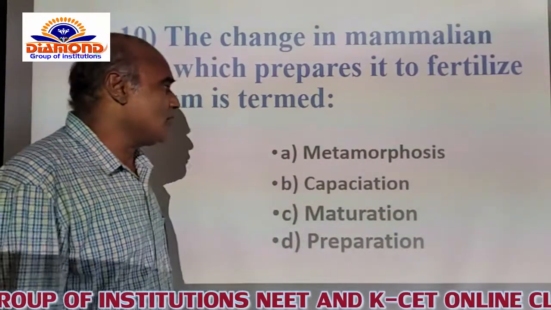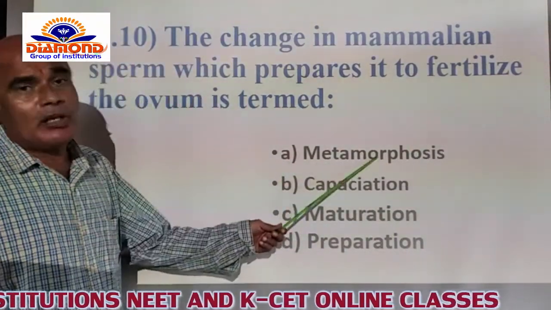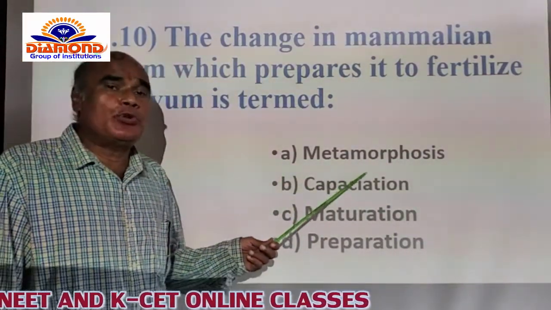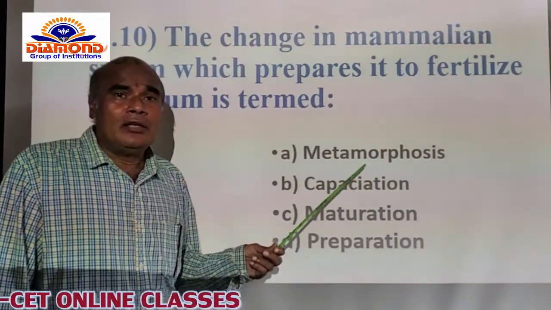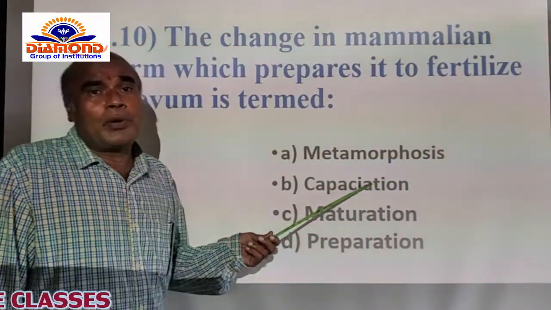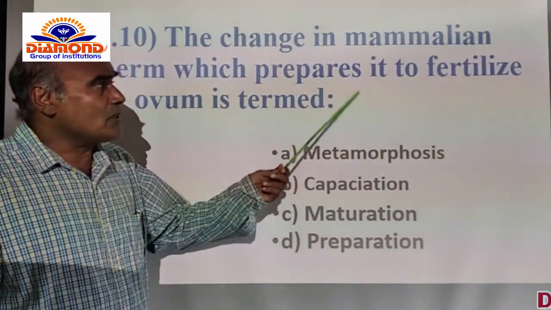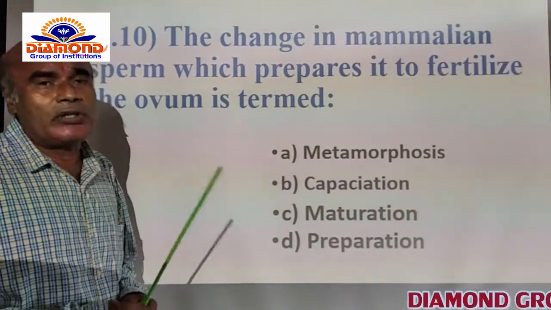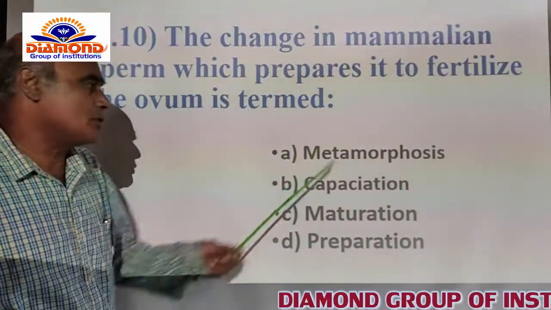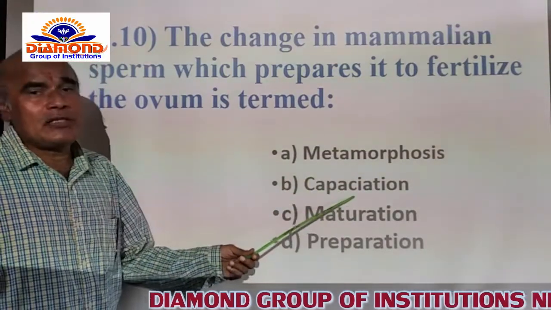Now the options are given like this. Option A is metamorphosis. You know that metamorphosis is one kind of developmental process. So that's why metamorphosis is the name of a process which is not at all concerned with the changes of the sperm. And B, the capacitation.